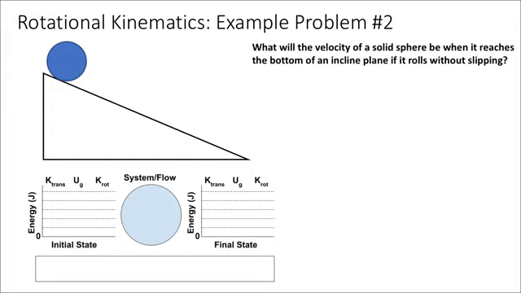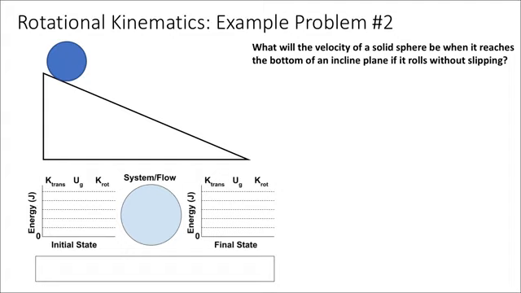Okay, so in this example problem, we're going to be solving for the velocity of a solid sphere by the time it reaches the bottom of an inclined plane if it rolls without slipping. And all it means to roll without slipping is that the sphere actually rolls down the hill and doesn't slide down, like if it were icy, for example. So assuming it rolls down the hill, how fast will it be going by the time it reaches the bottom?